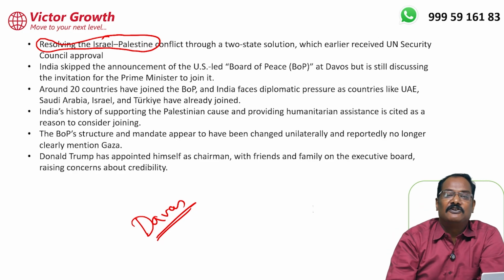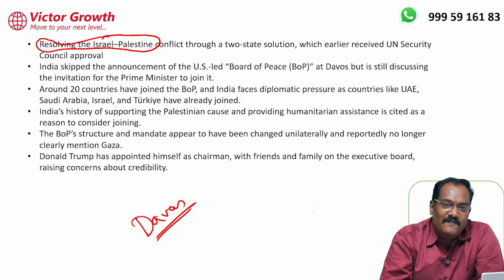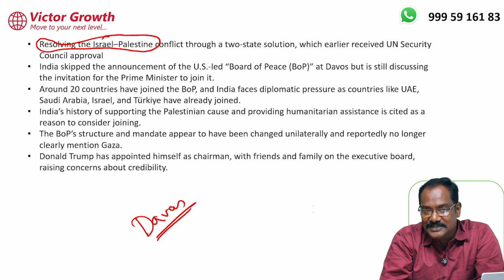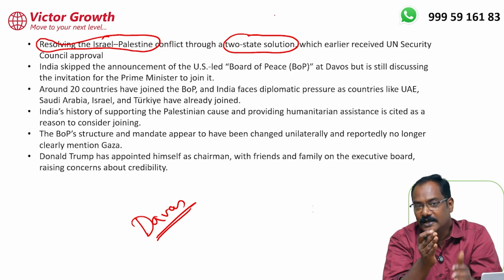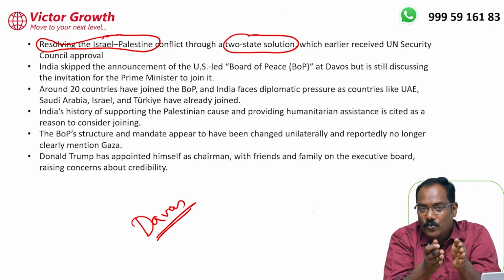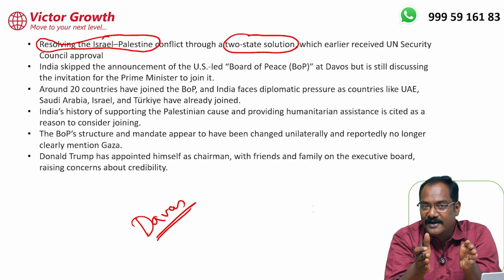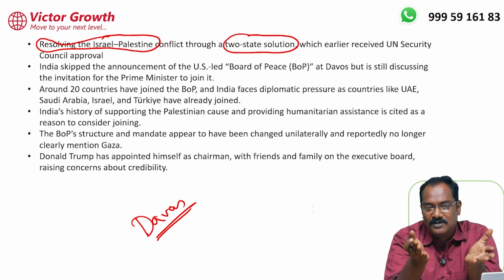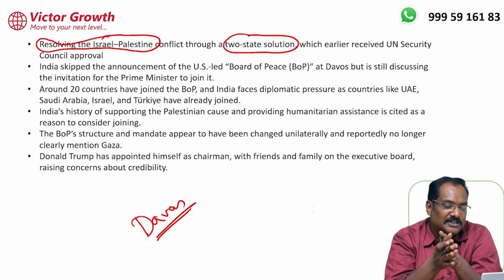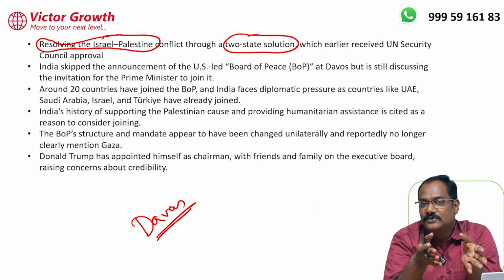The main purpose of the Board of Peace is resolving the Palestine-Israel issue and creating a two-state solution. Now, two-state solution means what? Israel and Palestine will coexist as two independent countries, living peacefully. That's what the two nations means. This struggle has been going on for more than 1,000 years. I don't think it is immediately possible, but a solution is trying to come here.